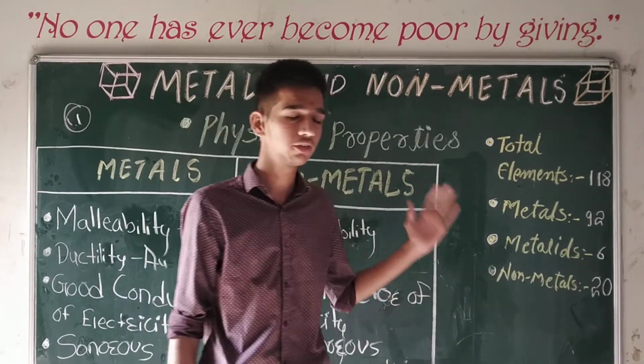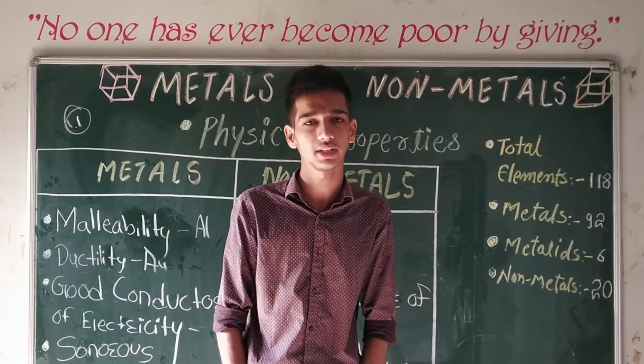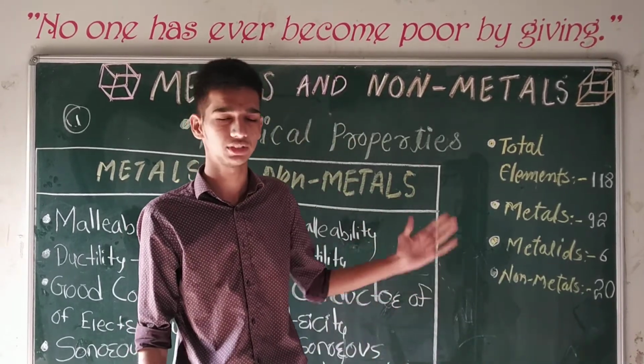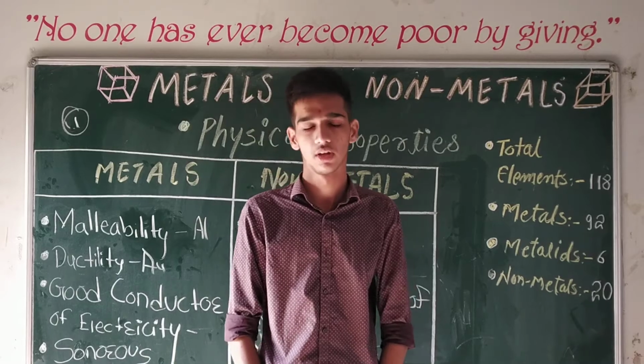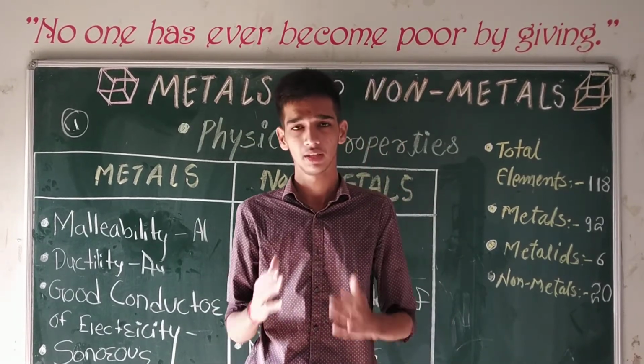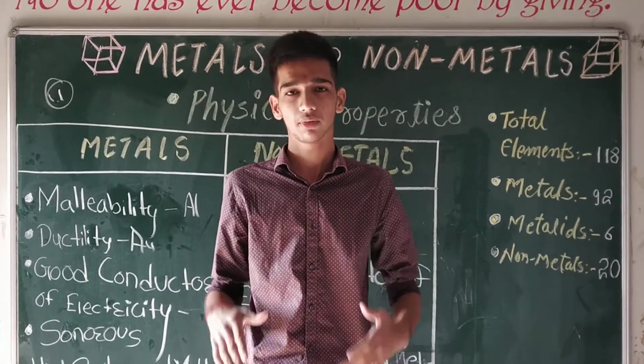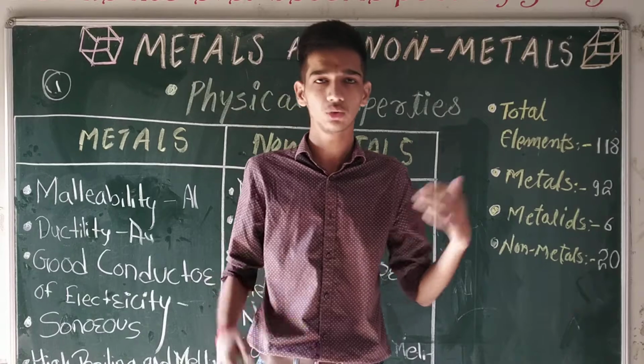First, we will see the information about metals and non-metals, then the physical properties of metals and non-metals, and then the exceptional cases of physical properties of metals and non-metals. First, we will go through the information of metals. Metals are generally known as electropositive elements. They produce positive ions and they lose electrons.